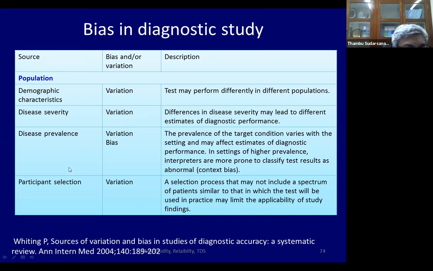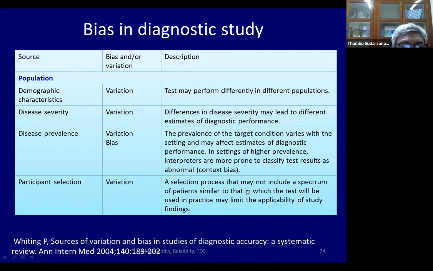Prevalence. I've explained to you the concept of Bayes. So you know that if you do the study in a situation with a high prevalence, then the positive predictive value and negative predictive value look very good. Whereas if you do the study in an area of low prevalence, then you will have different results. This is also a variation bias due to disease prevalence.